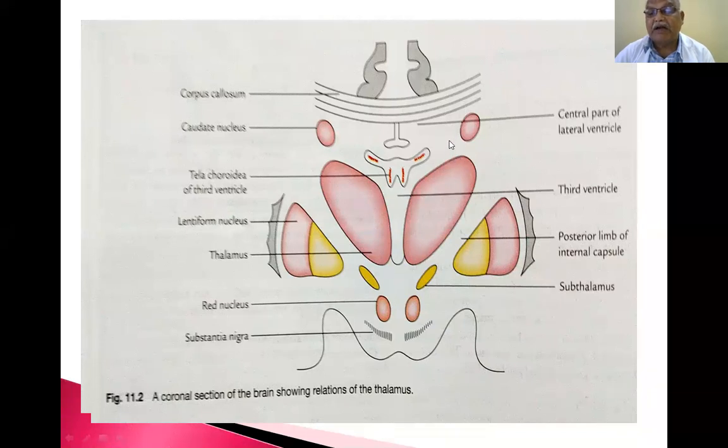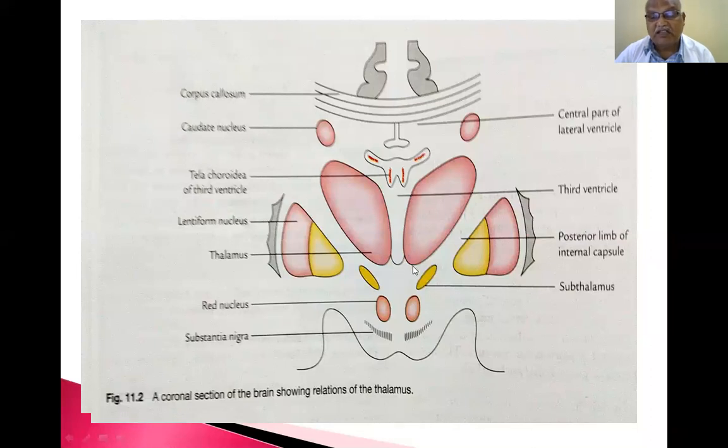So the lateral part forms the floor of the central part of the lateral ventricle, and the medial part of the superior surface is covered by the tela choroidea of the third ventricle. This is the third ventricle. It is present between the two thalami. So the right thalamus and left thalamus are separated by the third ventricle. The tela choroidea of the third ventricle forms the medial boundary on the superior surface of the thalamus.